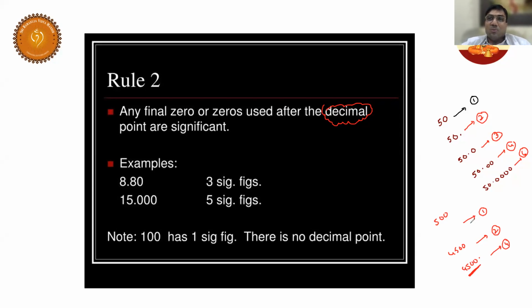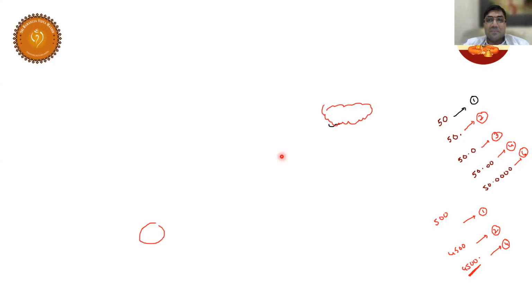These are just rules. You have to do a number of examples so that it will become stable. So here you can clearly mention this 100 has 1 significant figure. There is no decimal point, right? So these are called trailing zeros. Trailing means at the end, without a decimal point. Clear or not? Actually, this topic you have to learn. I mean, the teacher won't teach. Anyhow, we'll just clear all these things.